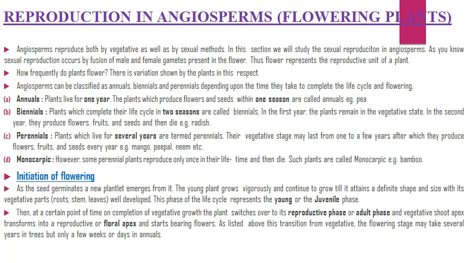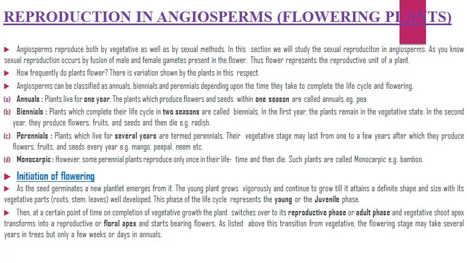How frequently do plants flower? There is variation shown by the plant in this respect. Angiosperms can be classified as annuals, biennials and perennials, depending upon the time they take to complete the life cycle and flowering. Annuals, plants live for 1 year. The plants which produce flowers and seeds within one season are called annuals.